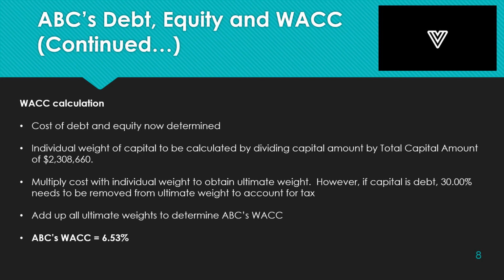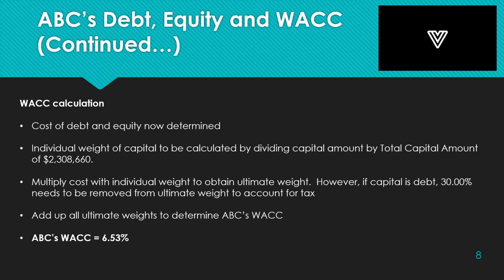The cost of debt and equity has been determined. We can now determine the WACC. The next step is to determine the individual weight of each source of debt and equity. To do this, the total value of all sources of debt and equity need to be computed, and this equals $2,308,660. To calculate the individual weight of each source of debt and equity, VUF has taken the outstanding amount of each source of capital, divided it by the total capital amount, and multiplied this amount by 100.